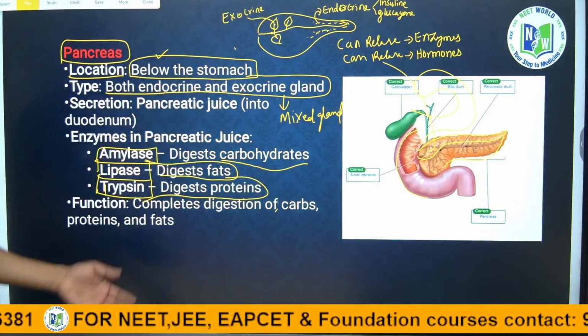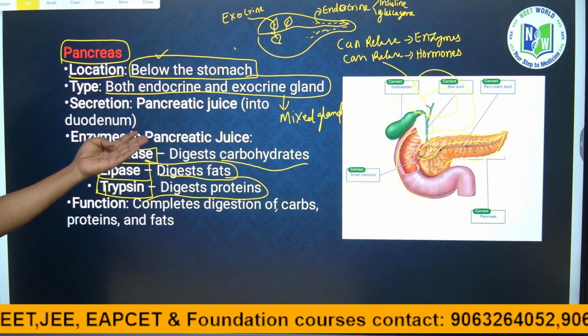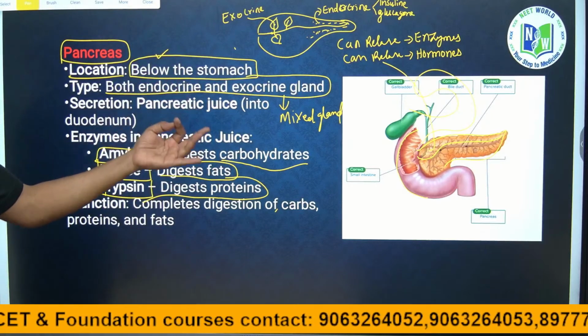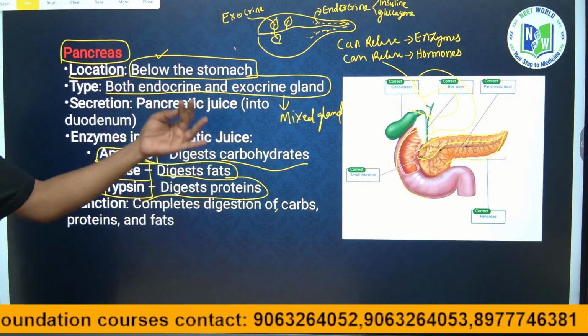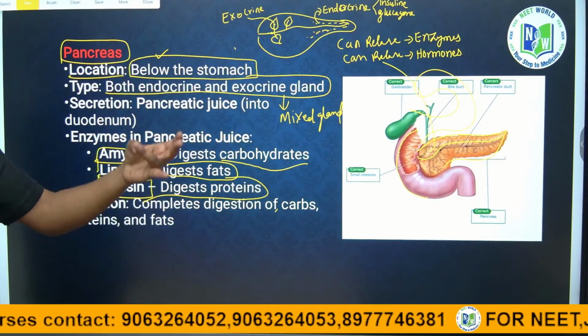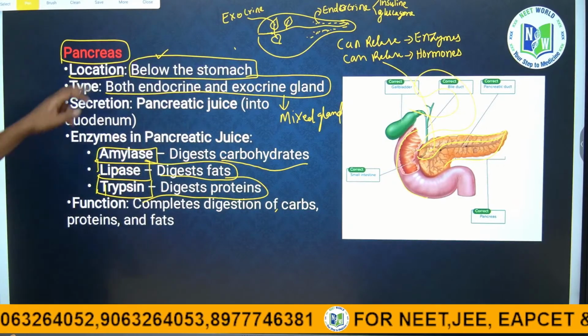Okay. This is what about the pancreas, guys. The pancreas releases three types of enzymes: amylase, lipase and trypsin. Amylase for carbohydrate digestion, lipase for lipid digestion, fats, and trypsin for protein digestion. Three types of digestion, guys. Okay. Next.